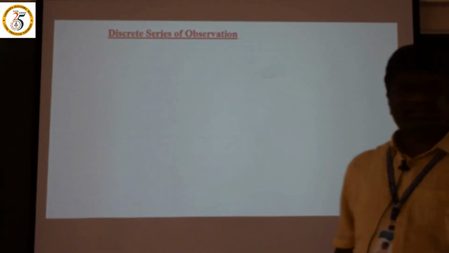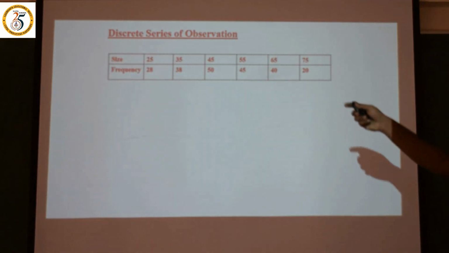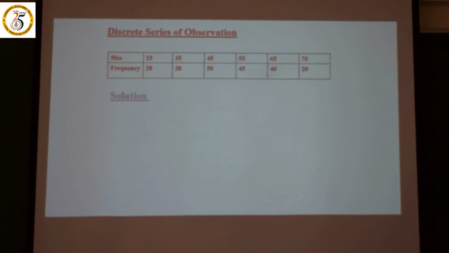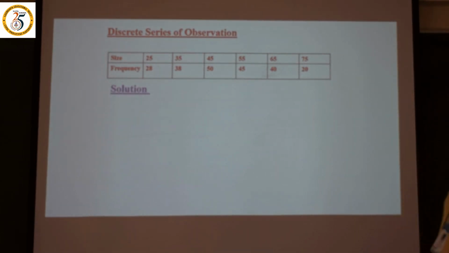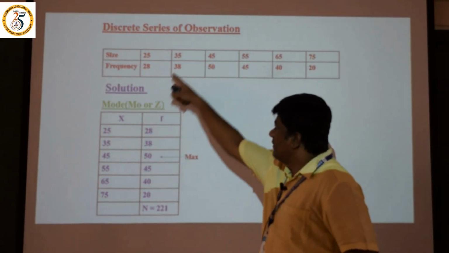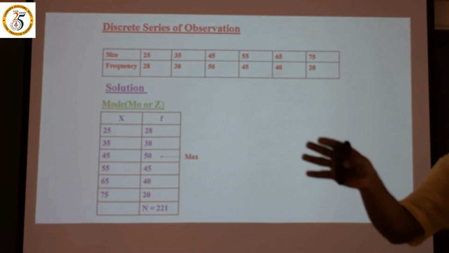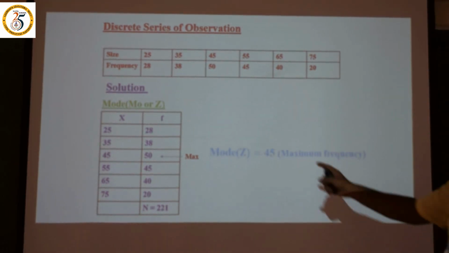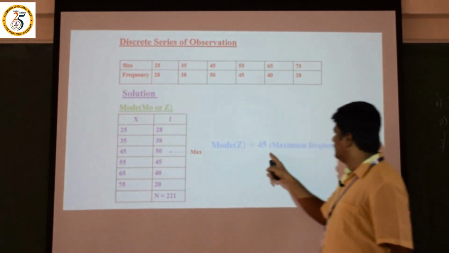Under the discrete series, how to find out the mode? Here, there is the same problem. Size they have given, frequency also they have given. Then how to solve this problem under the mode, in a discrete series? We have taken size, we have taken frequency. The mode formula is very simple. The maximum frequency gives the mode value. What is the maximum in this f? 50 is the maximum. That's why 45 is the mode.